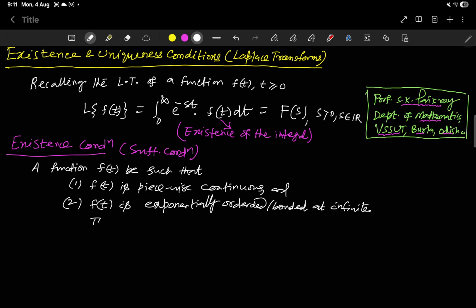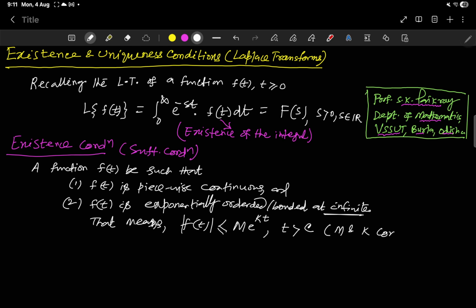That means |f(t)| is less than M e to the power kt, for t greater than some constant c. At infinity we are talking, so however large t, and here M and k are constants, and these constants are known constants, or we can find the value of these.